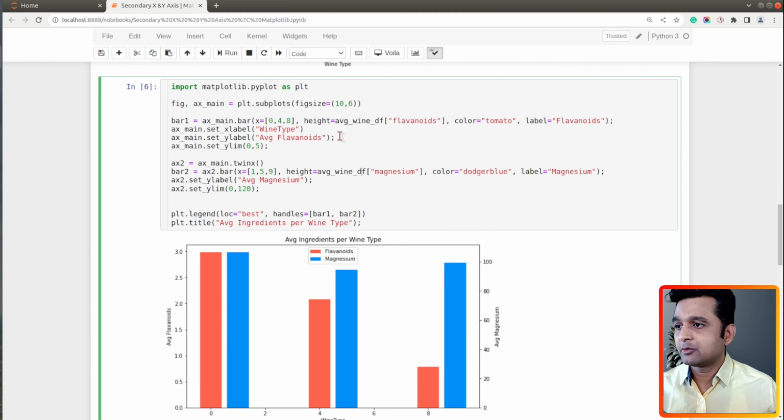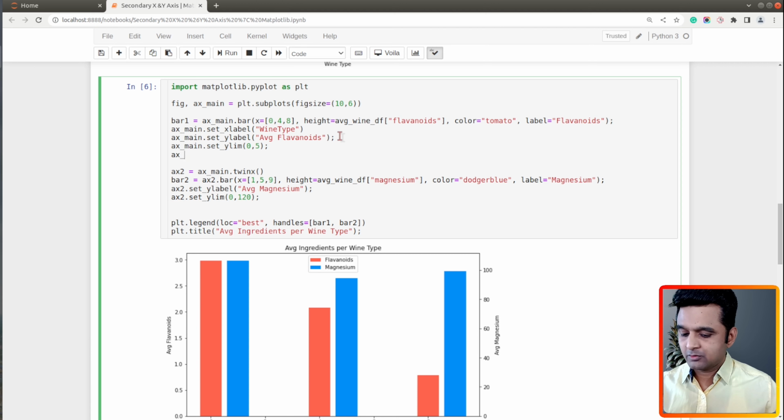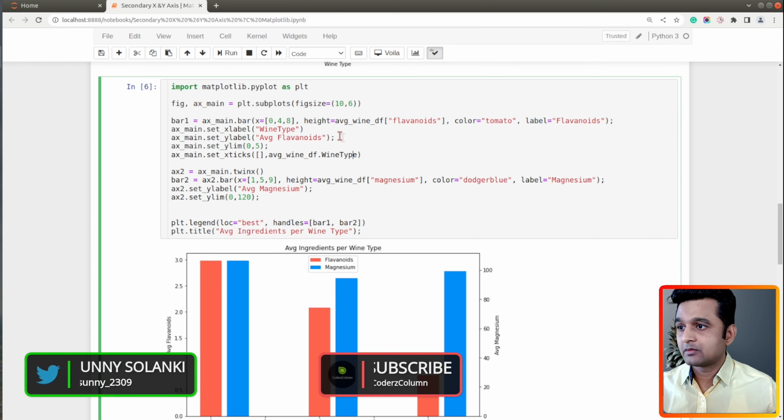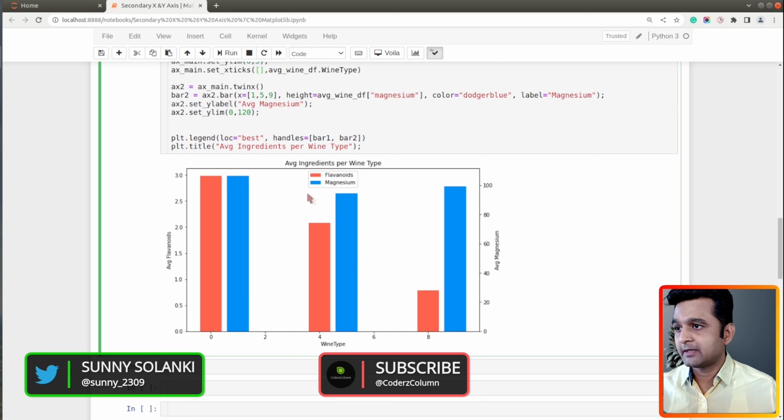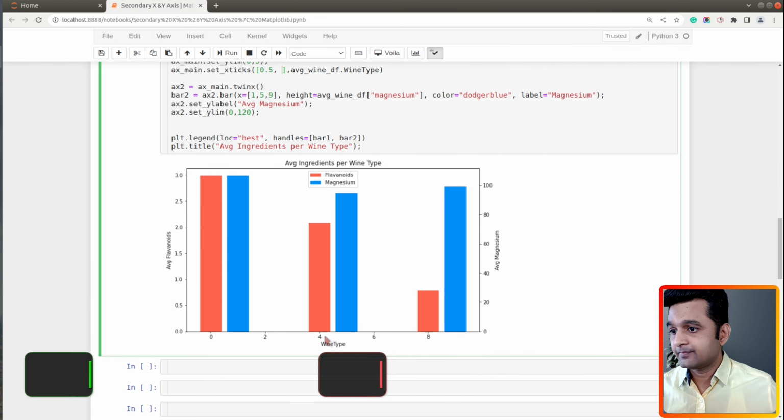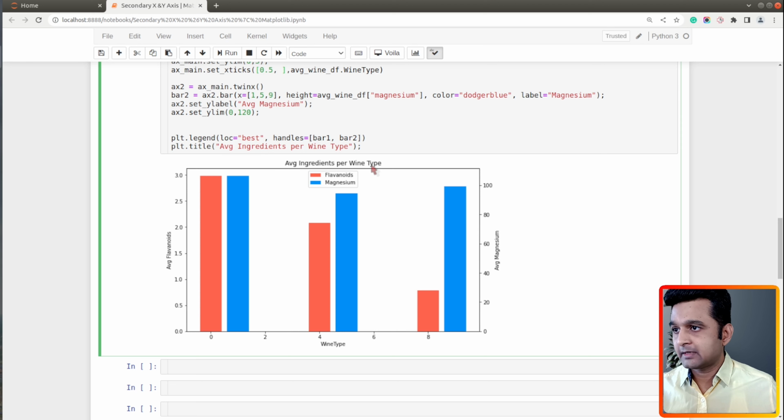And before I execute, let me add ticks as well. What I will do is set x ticks. So I will add ticks for the x-axis, which is our wine type. So I need to add ticks over here. So this is 0, this is 1, so it will be 0.5. It will be between 4 and 5, so it will be 4.5. And for the third one, it's between 8 and 9, so it will be 8.5.